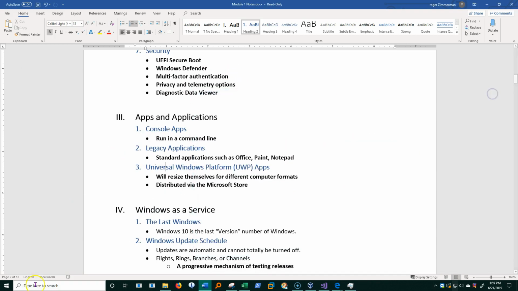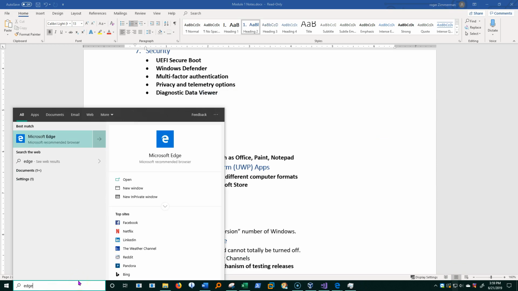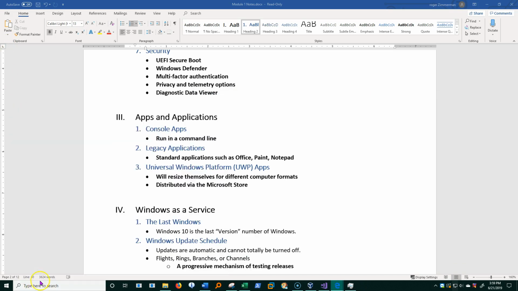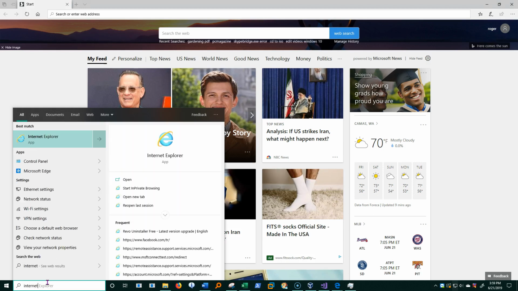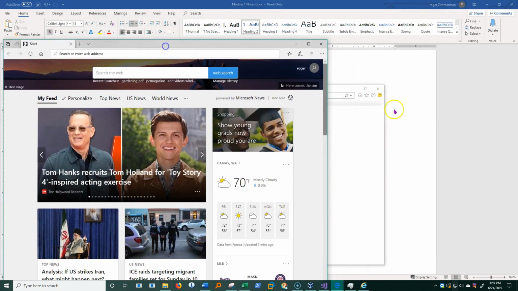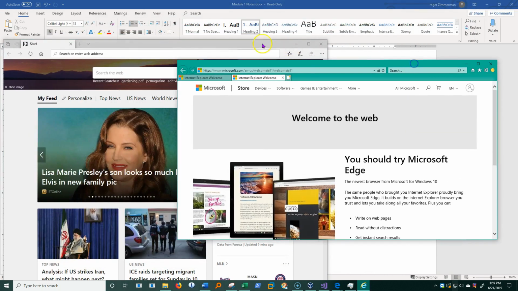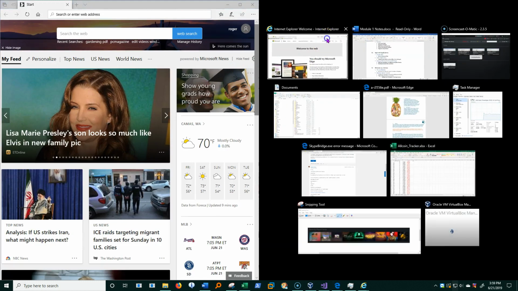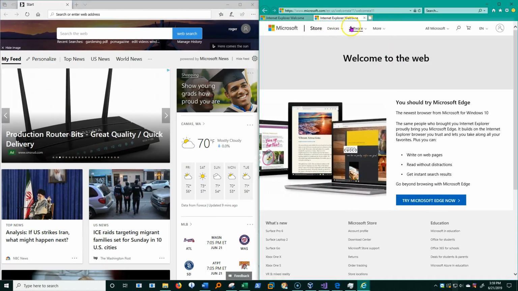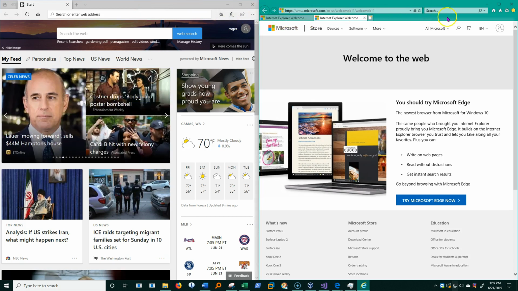Another one that is really common is the Edge browser, Microsoft Edge, versus Internet Explorer. So let's put these two together, and again you see, let's see if I can get them such that you can see them side by side. You have a very different look and feel. Again, the title bar and menus all look quite a bit different between the two, and that's again because Edge is an app, and Internet Explorer is an application.